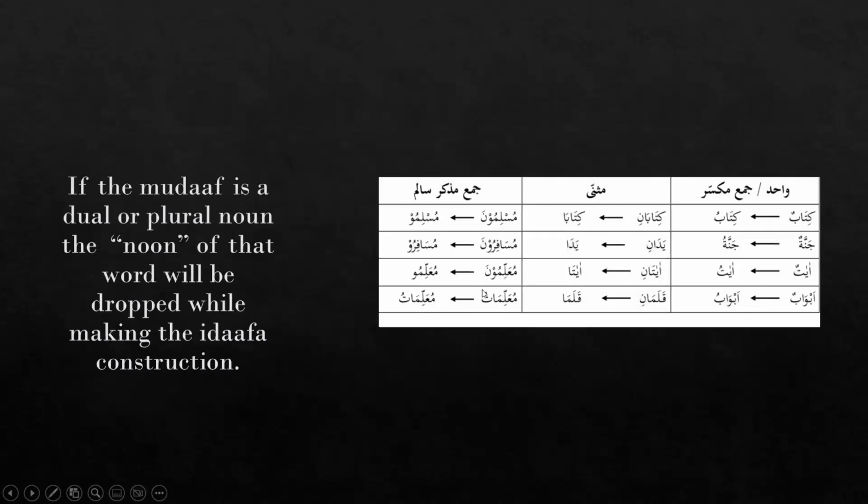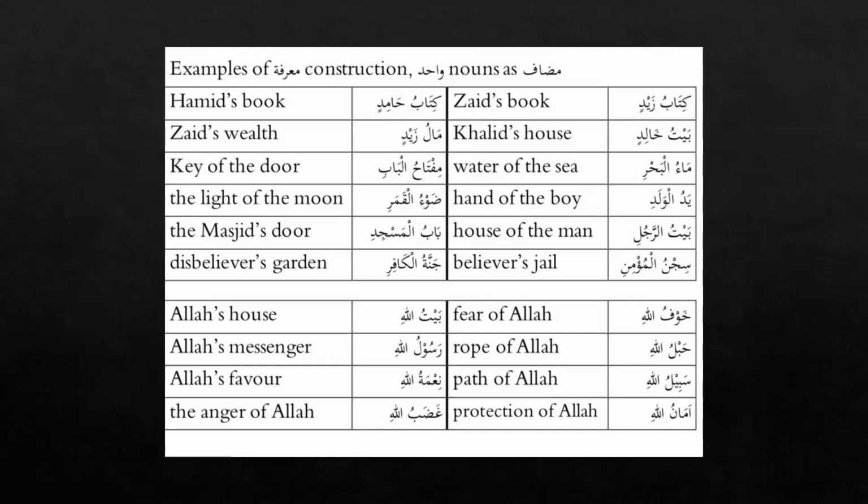Because you know that in all mudaf ilayhi here, we need a kasra or kasratain. See here, hamidin, and you know that we can put the kasratain or the tanween here because it is not mudaf. The rule is for the mudaf that a mudaf will not have a tanween, but a mudaf ilayhi can have a tanween.